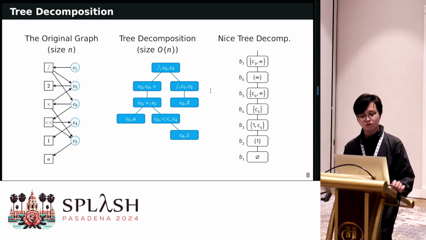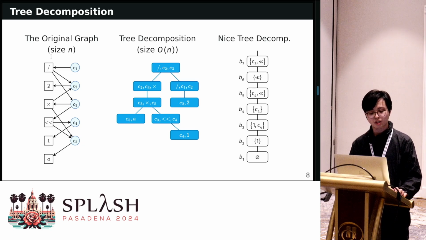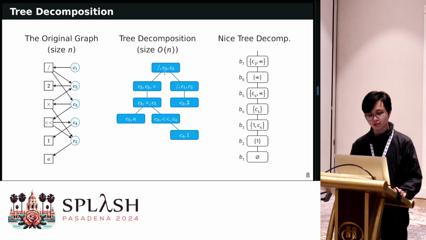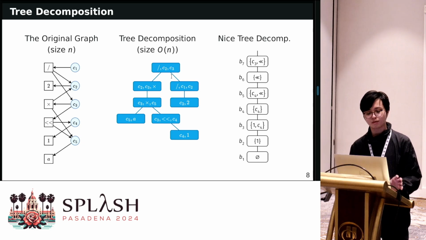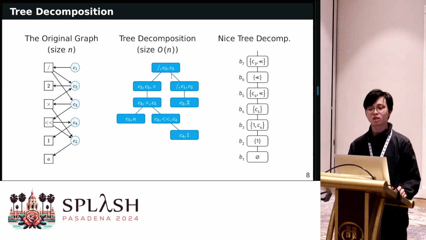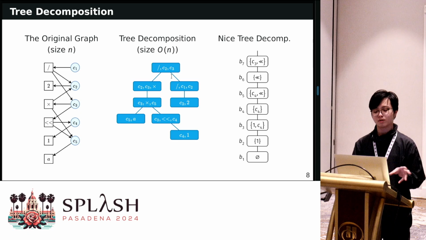And the second requirement is that for every vertex in the original graph, the nodes containing it must form a connected component. For example, if we consider this C2, these four nodes in the tree decomposition contain C2, so they must form a connected component. And this is what makes tree decomposition powerful, because we have a cut property where we only have to consider things in the current spec.